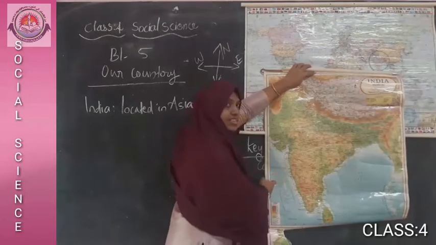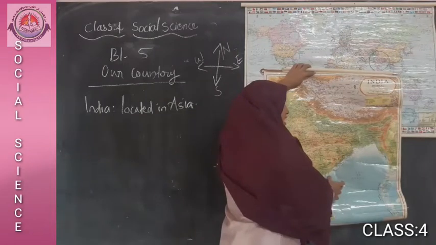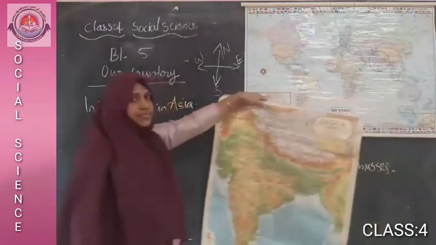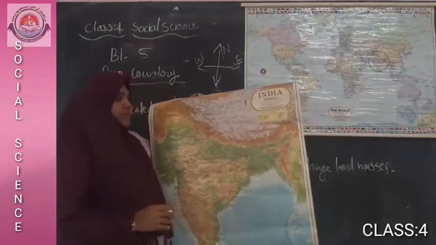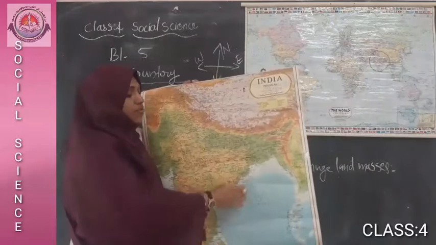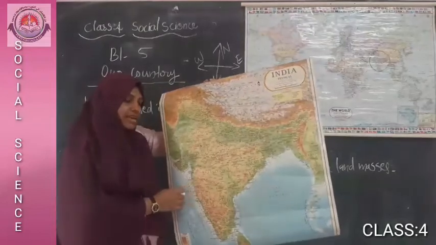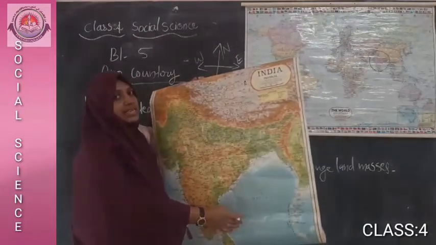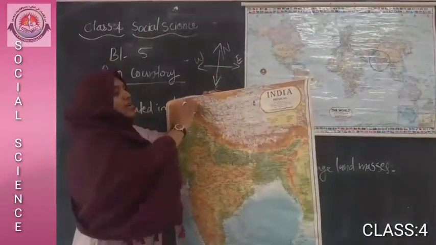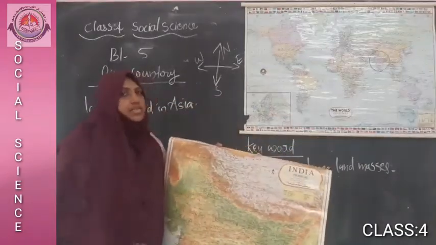The Arabian Sea lies to the west, the Bay of Bengal lies to the east and the Indian Ocean lies to the south of India. Understand? India is surrounded by water bodies on 3 sides. To the west of India lies the Arabian Sea, the Bay of Bengal lies in the east, the Indian Ocean lies to the south, and the Himalayan mountain ranges are in the northern part of India.